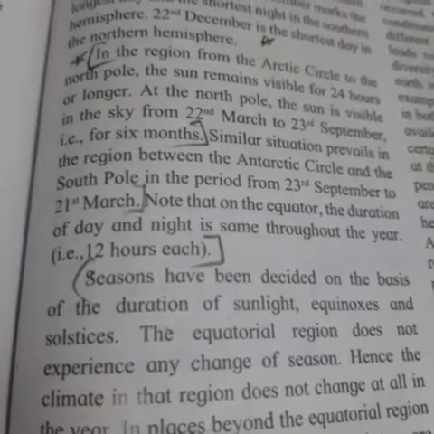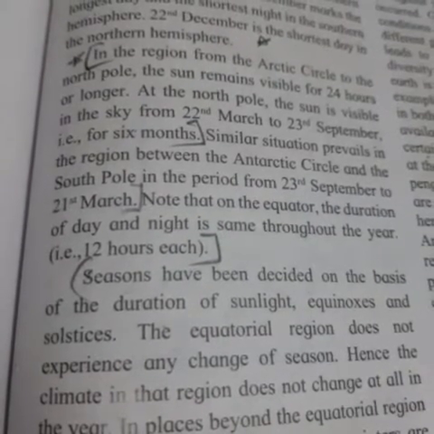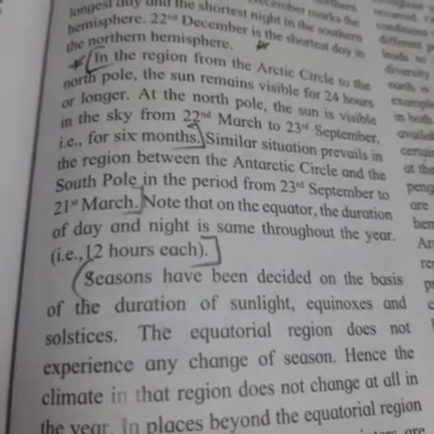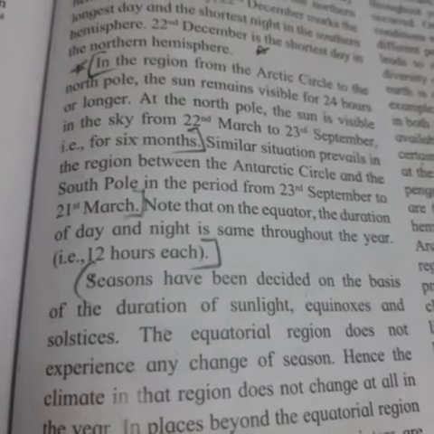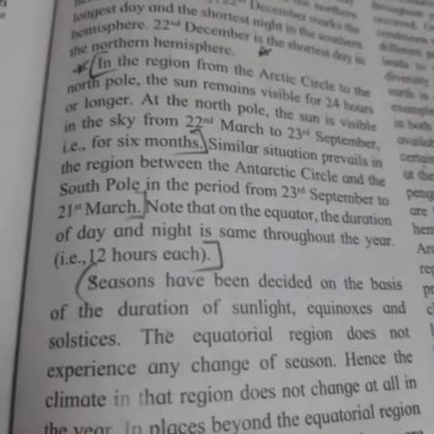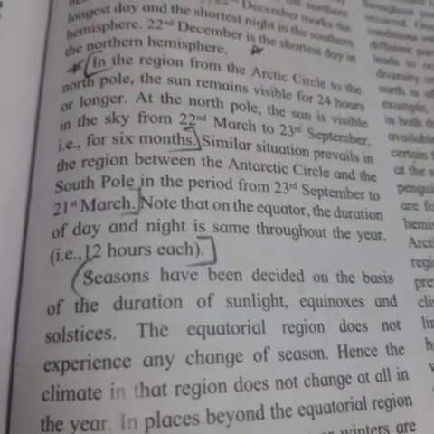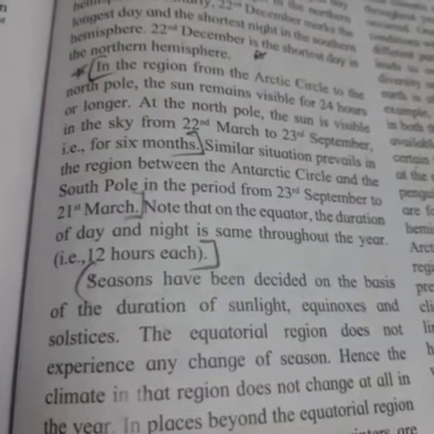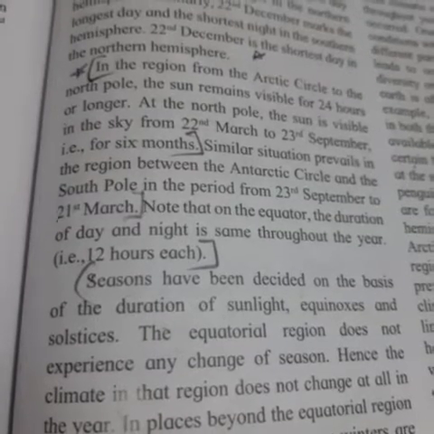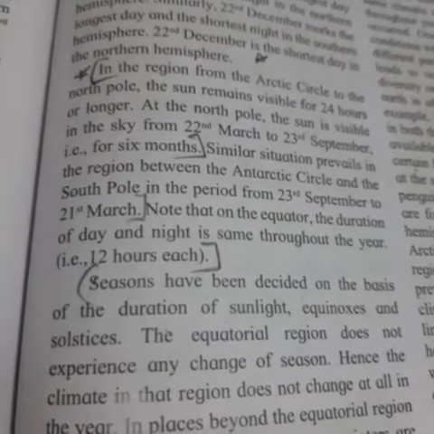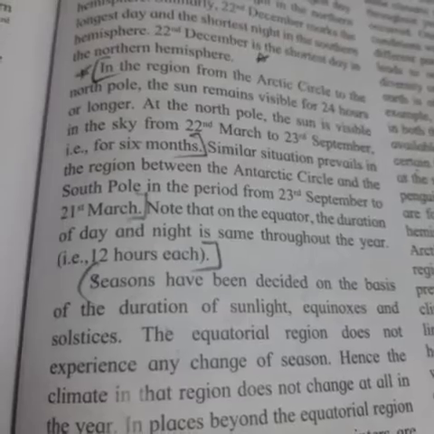Similarly, a situation prevails in the region between the Antarctic Circle and the South Pole in the period from 23rd September to 21st March. Note that on the equator, the duration of day and night is the same throughout the year, that is 12 hours each.